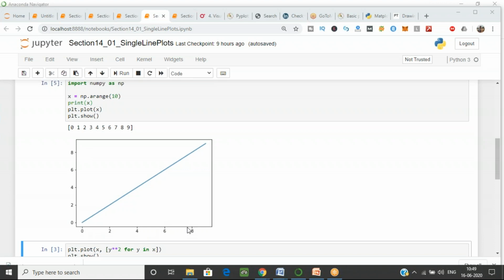Why is it not showing the 9 value? You can see this is the 9 value. In the graph, the plotting of the 9 value is the end of this blue line. But why is there a space after this? Because why?